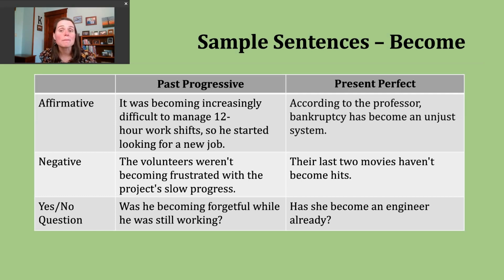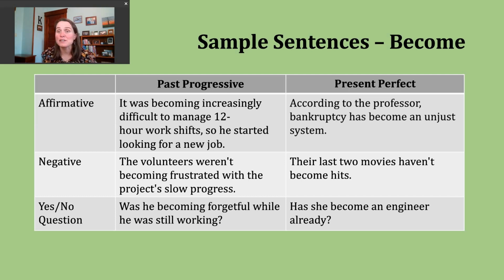Now, let's move on and talk about a negative present perfect sentence. To do this, again, we pay attention to our subject. We're going to use have or has, whichever form matches that subject, then not, and then our participle. You might hear have not combined into the contraction haven't, or has not combined into the contraction hasn't. Let's take a look at another example. Their last two movies haven't become hits. This is saying they haven't turned out to be very successful.